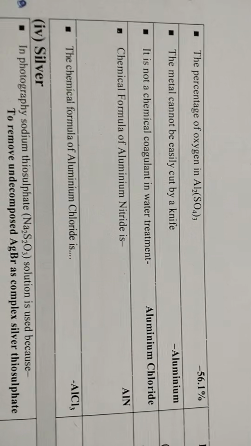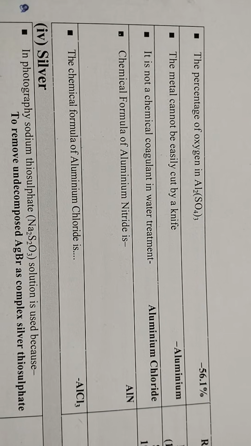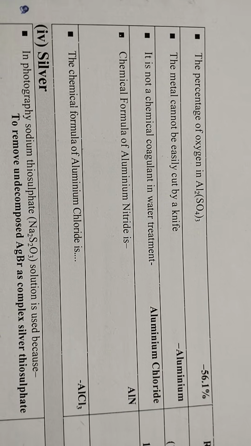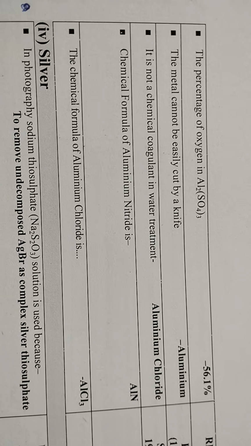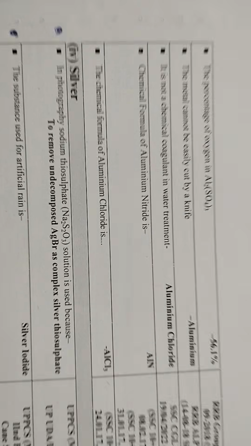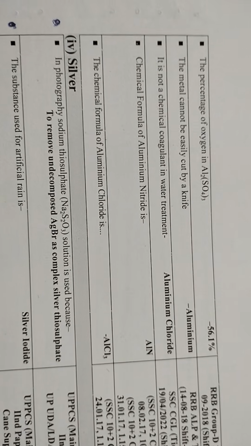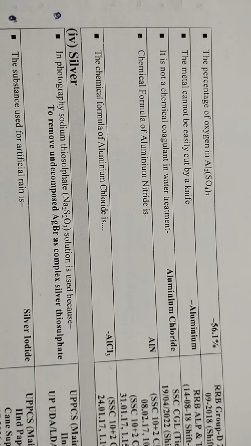The percentage of oxygen in Al2(SO4)3 is 56.1%. Metal which cannot be easily cut by knife: aluminium. Not a chemical coagulant in water treatment: aluminum chloride. Chemical formula of aluminum nitride is AlN. Chemical formula of aluminum chloride is AlCl3.